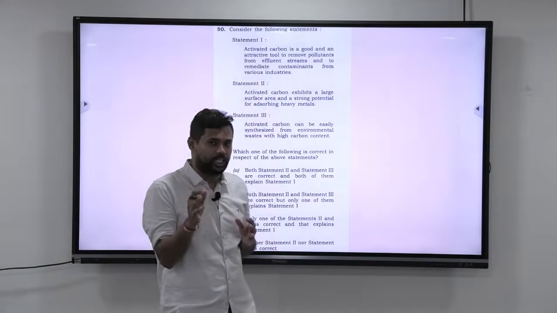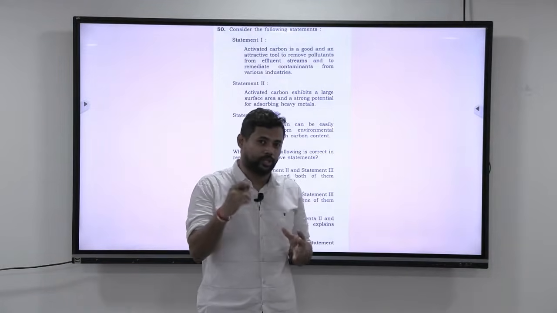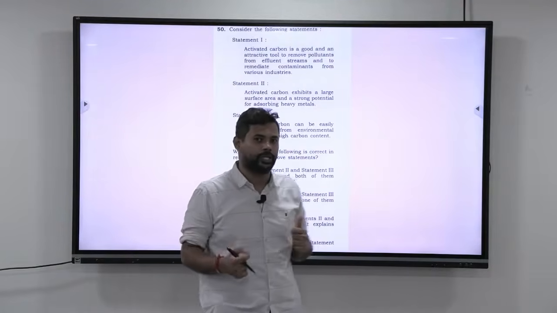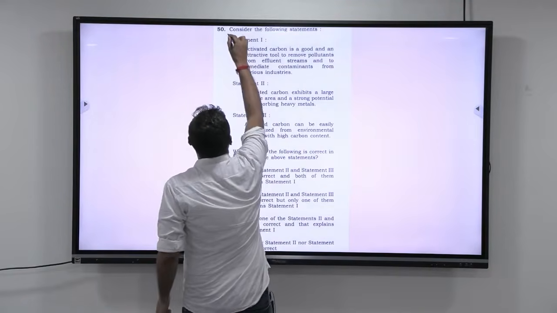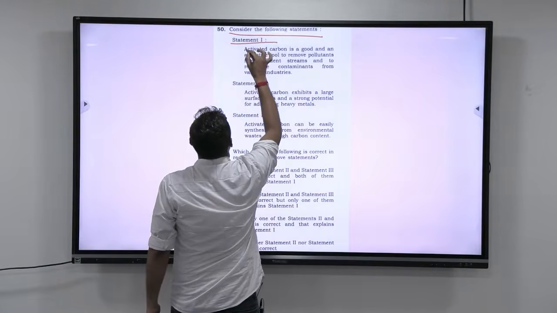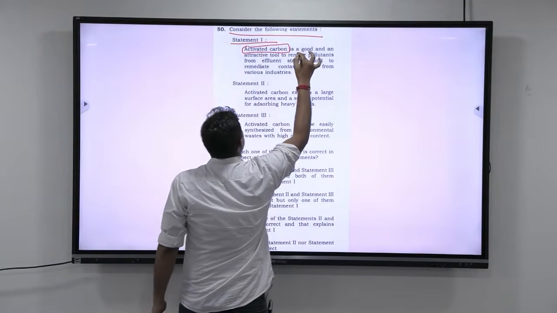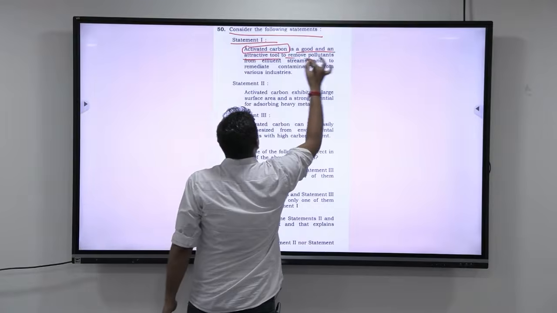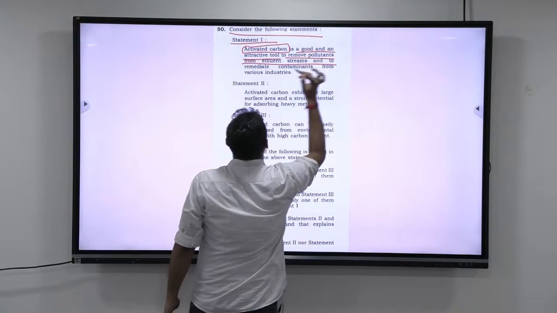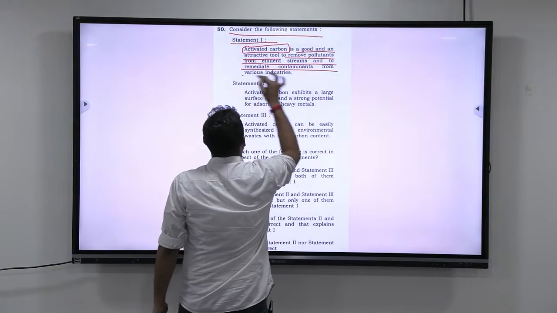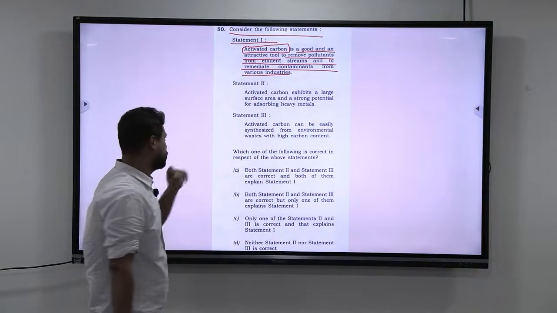Alright guys, very interesting question. Let us see if we can get the answer by using our lines of thought, by first reading the question properly. So let us read out the question. Consider the following statements. Statement 1 is activated carbon is a good and an attractive tool to remove pollutants from effluent streams and to remediate contaminants from various industries. Okay, so this is statement 1.